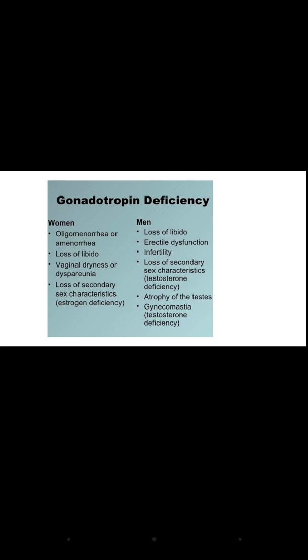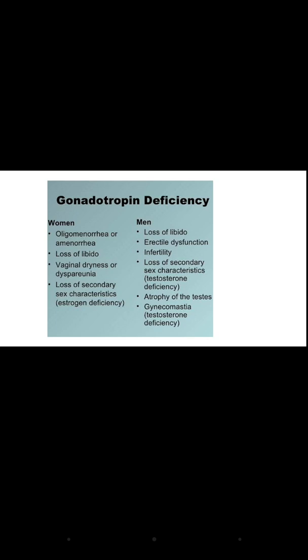While in the man, loss of libido, erectile dysfunction. Erectile dysfunction means the person will be unable to develop or maintain penis erection during sexual activity. Then infertility, then loss of secondary sex characteristics, then the testes will be atrophied, or gynecomastia, which means enlargement of the breast.